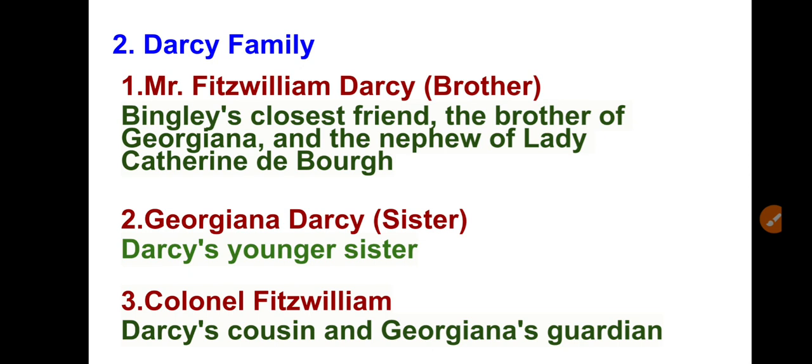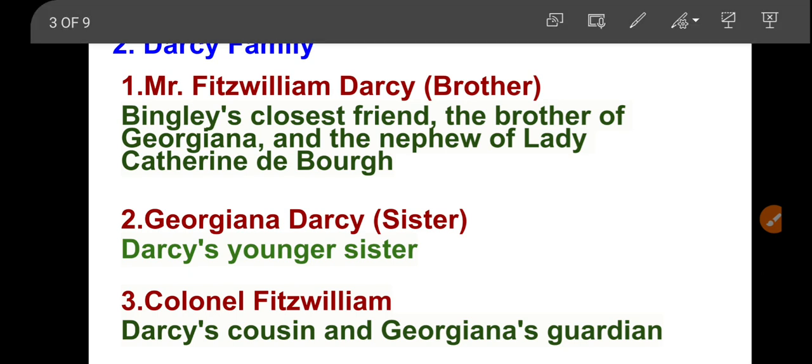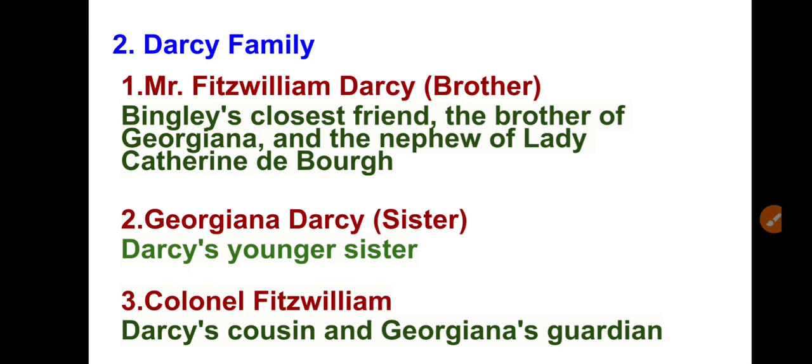This way, they are both very well off families, and that is why Bingley's sisters want to make Georgiana their sister-in-law. So that is the character. She is a shy but very good girl, right? Now Colonel Fitzwilliam, I told you, is Darcy's cousin and Georgiana's guardian.